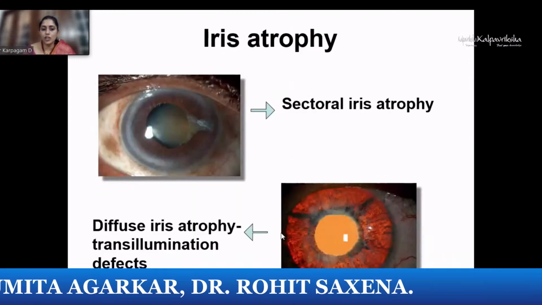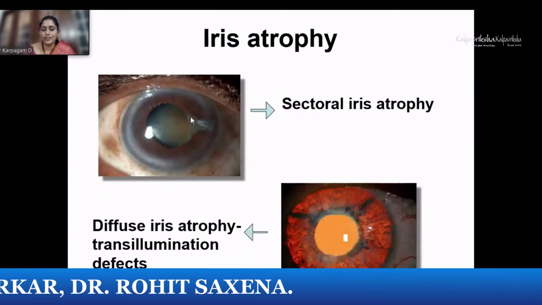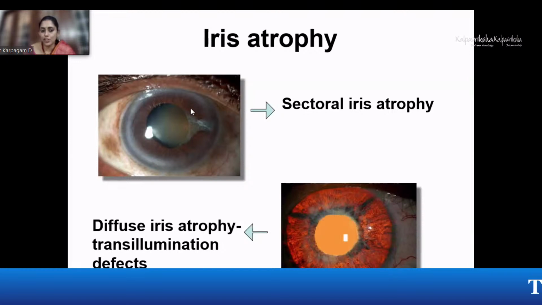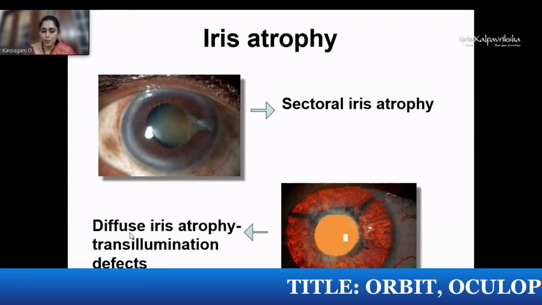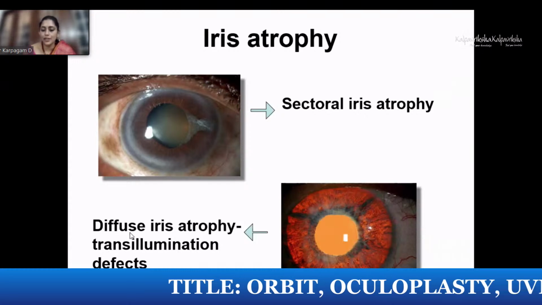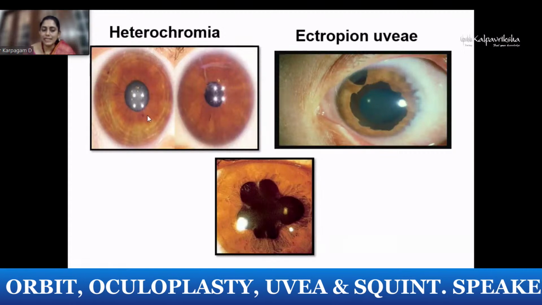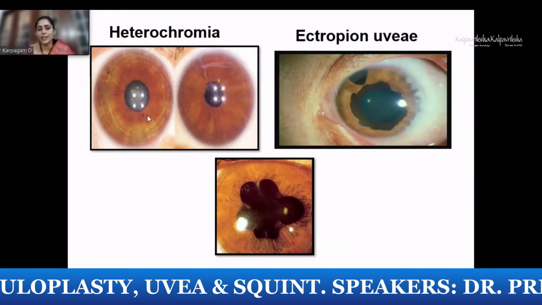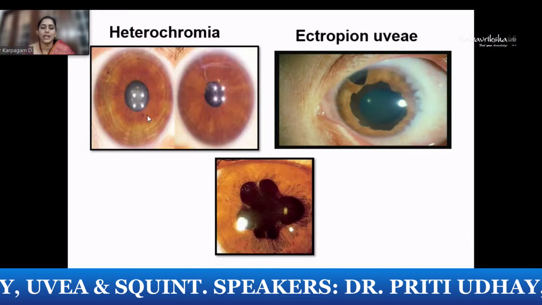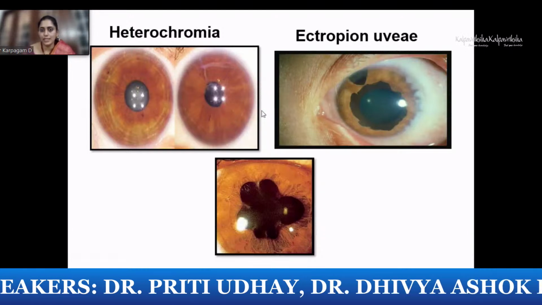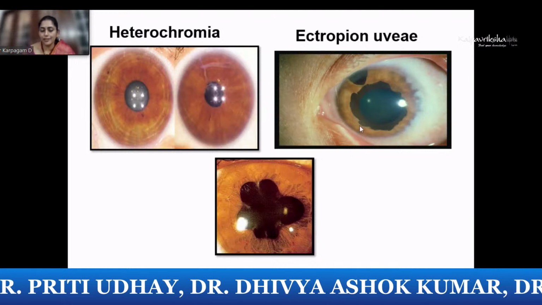Iris atrophy is also a pattern which we have to observe, and if it's going to be sectoral, the most common cause is herpes zoster ophthalmicus, where you can have a sectoral iris atrophy, and diffuse iris atrophy can also be seen because of a long-standing case of uveitis. Heterochromia is most commonly seen in a case of Fuchs. However, in our population, because of the dark pigmented nature of the iris, there is a change of pattern rather than heterochromia to be observed in Fuchs cases. Ectropion uvea is another finding.